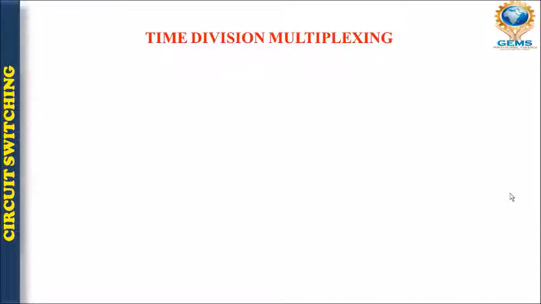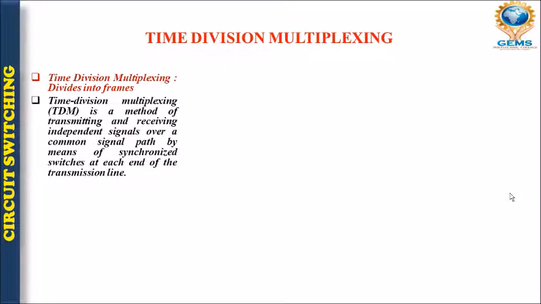So let's talk about time division multiplexing. In time division multiplexing, the signal is divided into frames. Time division multiplexing is the method of transmitting and receiving independent signals over a common single path by means of synchronized switches at the ends of the transmission line. This is very important.